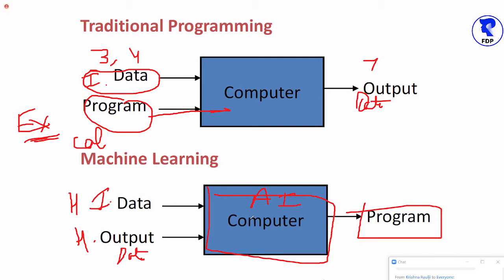So in normal programming, the output is data, but in an AI program, the output is another program. Old data means any previous data.